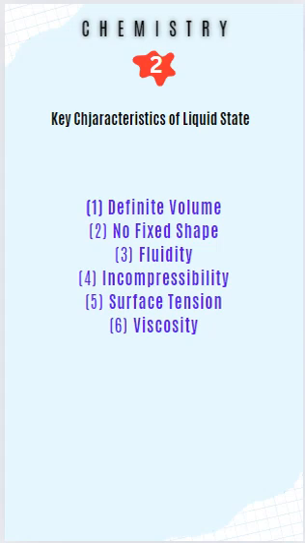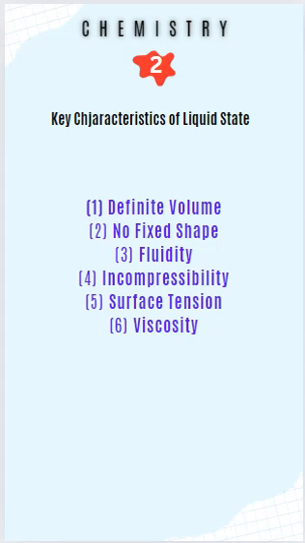The key characteristics of liquid state are: liquids have definite volume. Unlike gases, liquids maintain a constant volume under constant temperature and pressure. Liquids have no fixed shape. They take the shape of their container due to the ability of their molecules to move past one another. Fluidity means molecules in a liquid are in constant random motion, allowing liquids to flow and take the shape of their container. Incompressibility means liquids are nearly incompressible because the molecules are closely packed together.